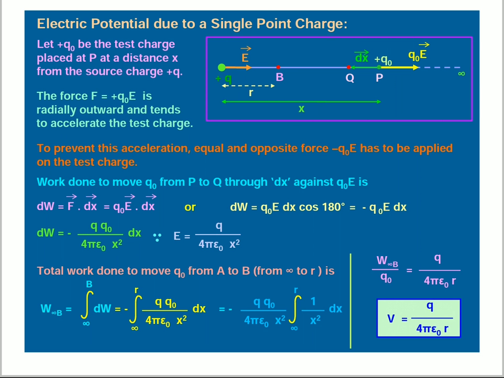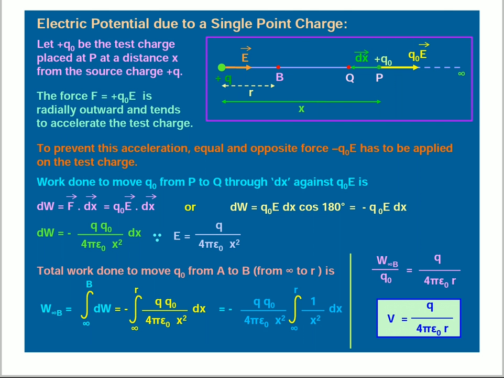Coming to the diagram, the force F equal to plus q naught E is radially outward and tends to accelerate the test charge. To prevent this acceleration, an equal and opposite force, minus q naught E, has to be applied on the test charge. Work done to move q naught from P to Q through dx against q naught E. Here q naught E means force.